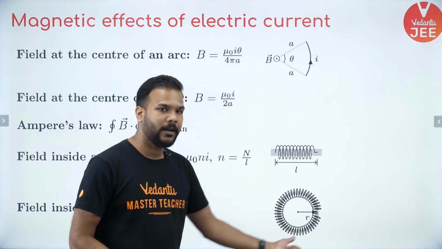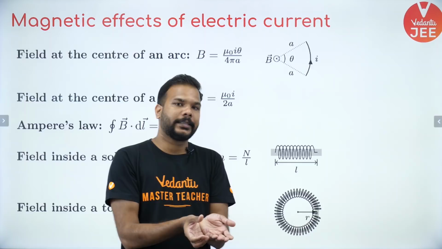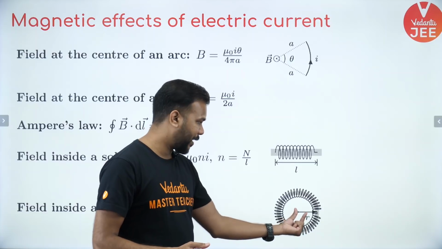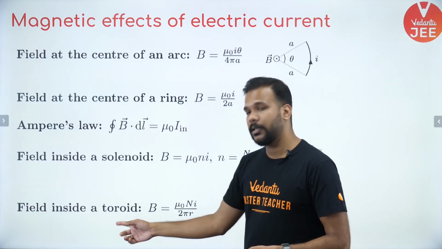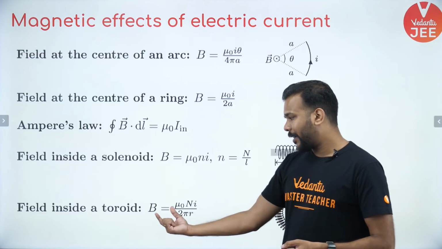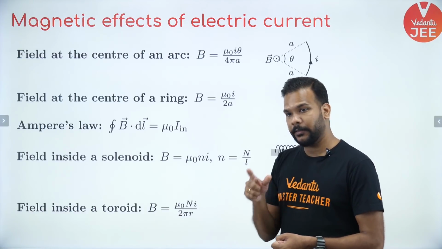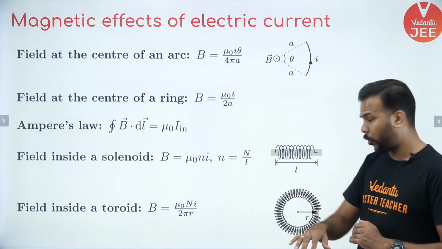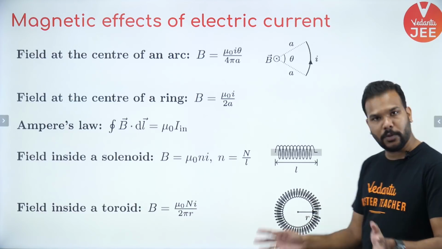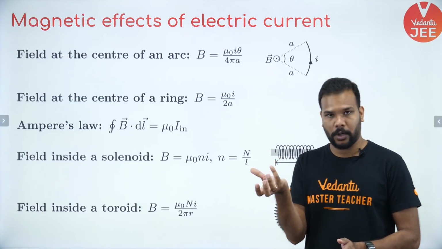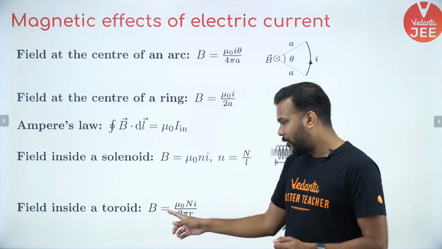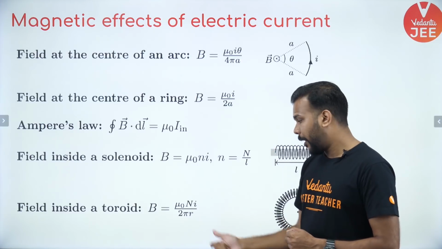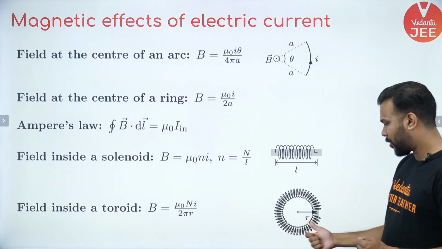Okay. Similarly, if you have a solenoid which is in the form of a ring, that means if you have created a circular cross section for the solenoid, then we start calling this type of arrangement, whose radius is r, a toroid. So for a toroid, there will be no magnetic field outside the solenoid and outside the toroid also. So in this region and the outside region, there is no magnetic field. Magnetic field is only inside the core of a solenoid or a toroid. So that value is given as mu naught N i upon 2 pi r, where capital N is the total number of turns and r is the radius of this toroid.